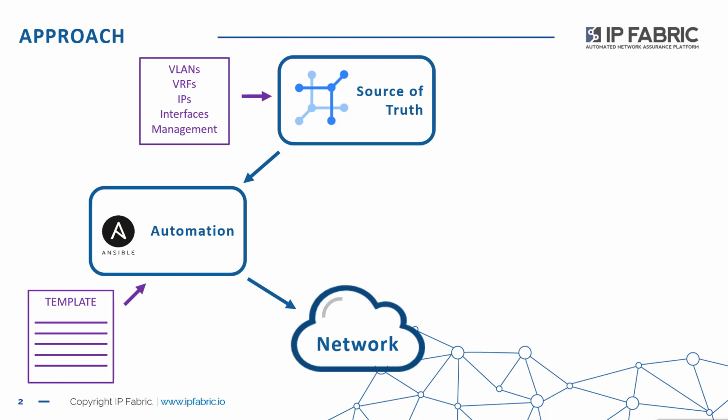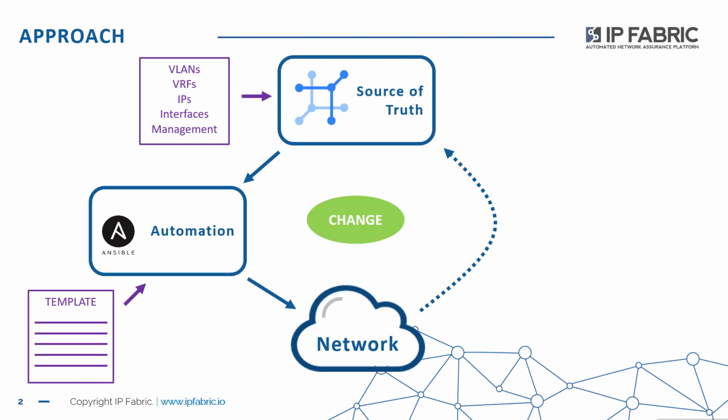But it leaves a space, really, an element that's not dealt with, and that's taking the network information and making sure that it's pushed back into the source of truth so that the source of truth actually reflects what is in the network, both initially and during normal operation.